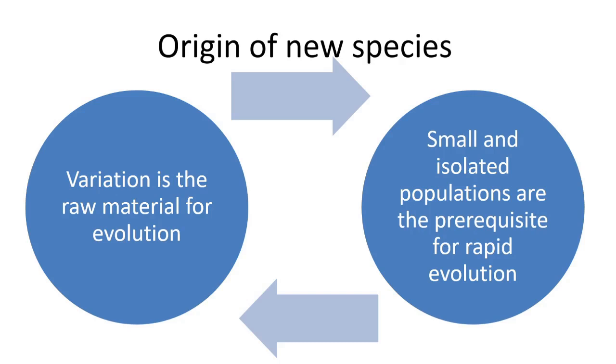When a small group of a population is isolated, such an isolated population is called the founder. These founders, if they go somewhere and reproduce among themselves, the descendants of these founders resemble only the founders but not the parental population.